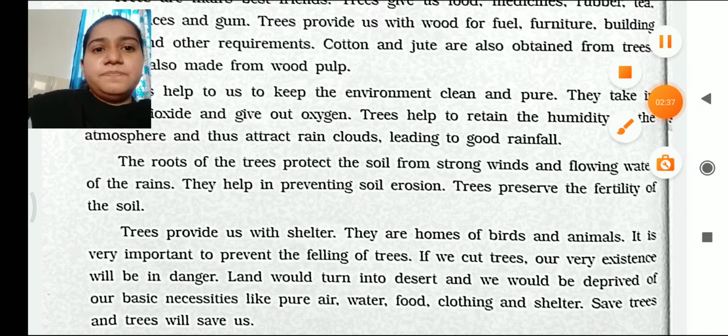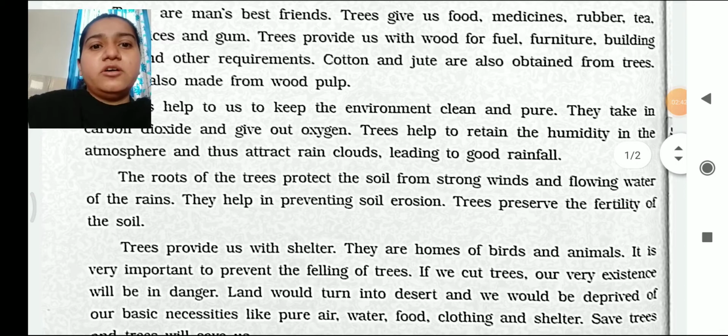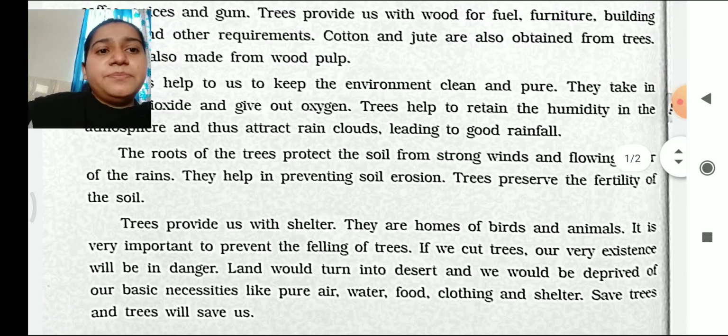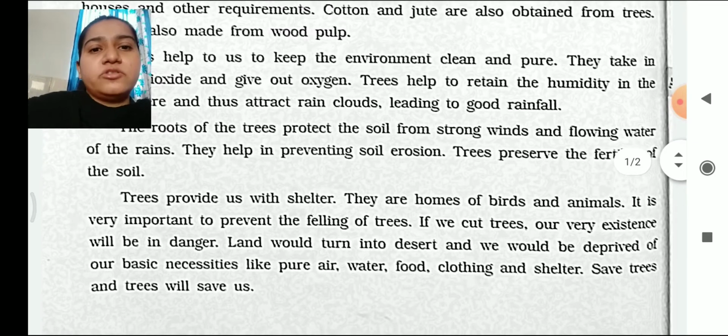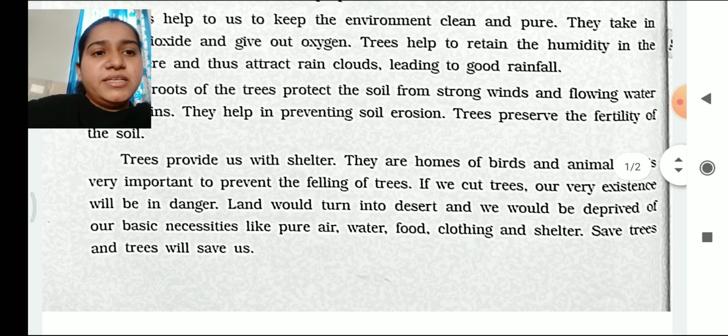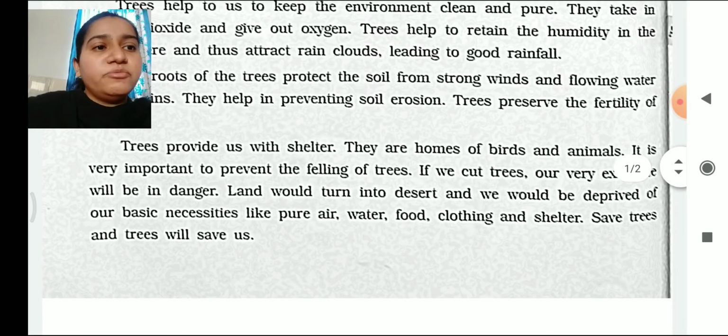Roots of the trees protect the soil from the strong winds and flowing water of rain. They help in preventing soil erosion. Trees preserve the fertility of soil. Trees provide us with shelter. They are the homes of birds and animals.